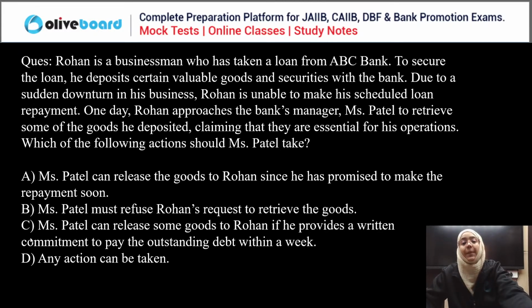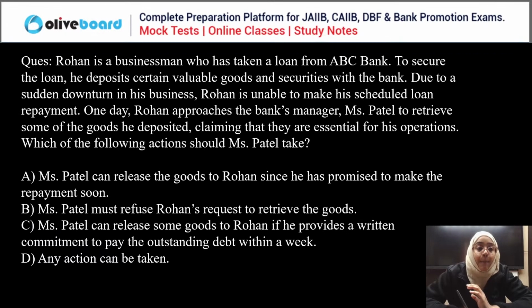Right. If we talk about the correct answer, first of all, this is regarding the banker's lien. Banker's lien says that the banker has the right to retain possession of the goods until the debt of the debtor is fully paid off. Now, in this case, Rohan has taken a debt from ABC bank by giving some valuable goods and securities as collateral. If Rohan is demanding that the goods be given back as they are necessary for operation, the bank has full right to refuse Rohan's request.